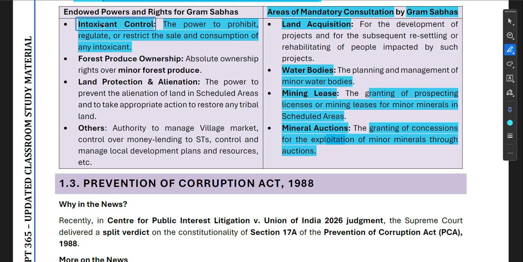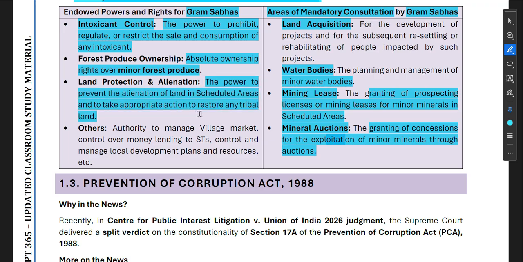So intoxicant control: they can prohibit, regulate or restrict the sale and consumption of any intoxicant. Then forest produce ownership: they have absolute ownership rights over the minor forest produce. Okay, so whatever minor forest produce there is in the tribal areas, the tribals will have the absolute, sorry, not tribals, the Gram Sabha will have the absolute ownership rights over the minor forest produce. Then land protection and alienation, so the power to prevent the alienation of land in scheduled areas, and to take appropriate action to restore any tribal land.